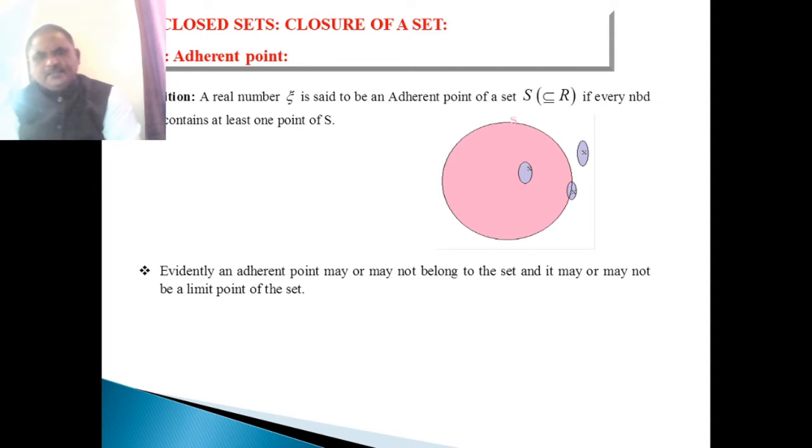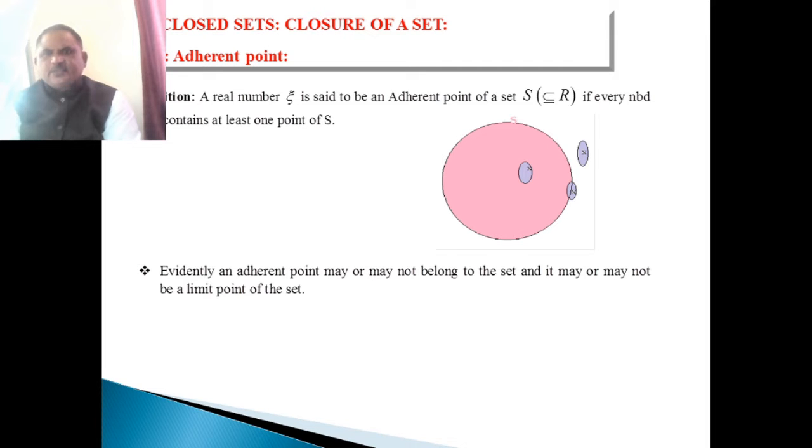Some adherent points are contained in S, some are not. Some adherent points are limit points, and some are not.